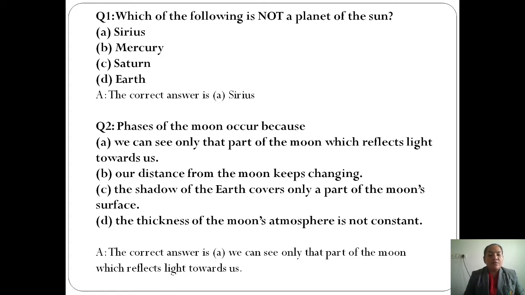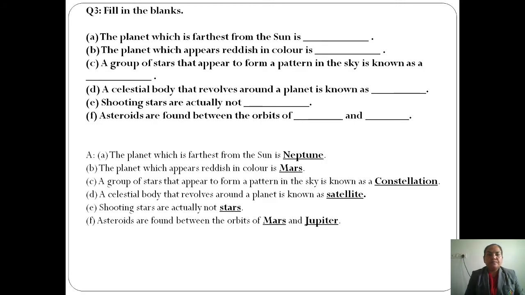These phases of moon are because it reflects the light from the sun to the earth, and we can see only the part which has been reflected. That makes the different shapes, so called phases. Clear? Next question.